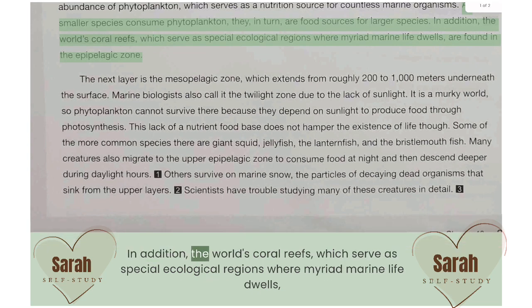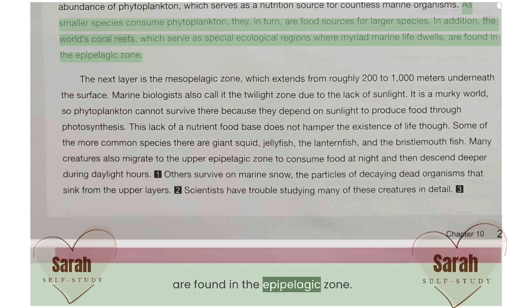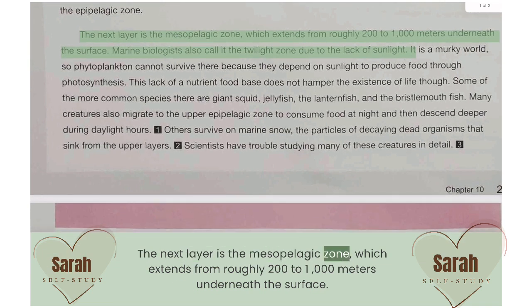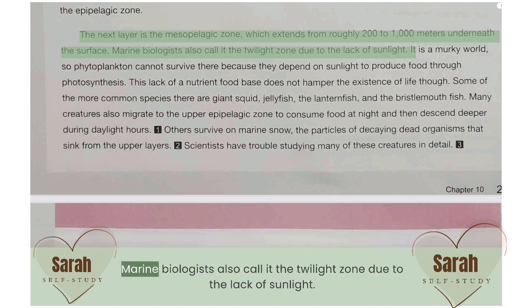In addition, the world's coral reefs, which serve as special ecological regions where myriad marine life dwells, are found in the epipelagic zone. The next layer is the mesopelagic zone, which extends from roughly 200 to 1,000 meters underneath the surface. Marine biologists also call it the twilight zone due to the lack of sunlight.